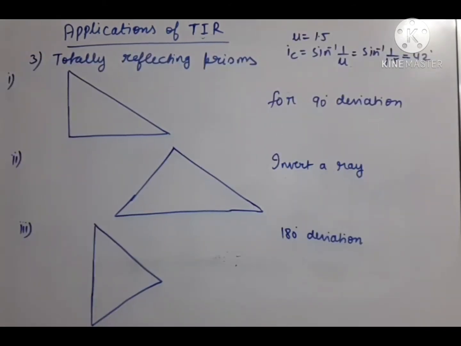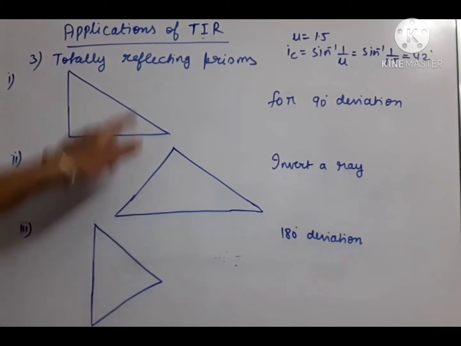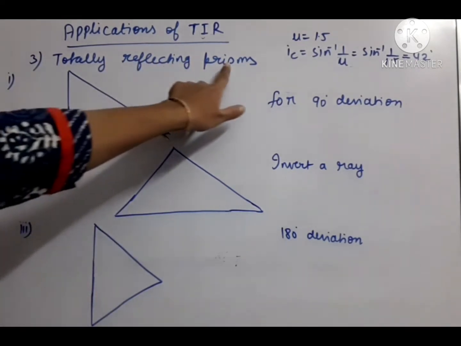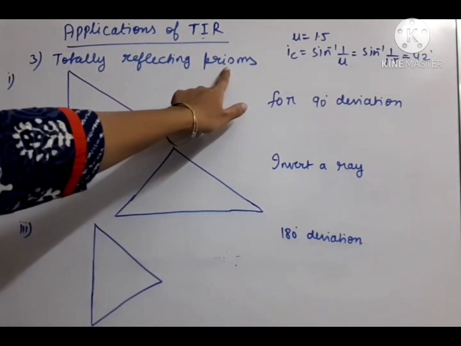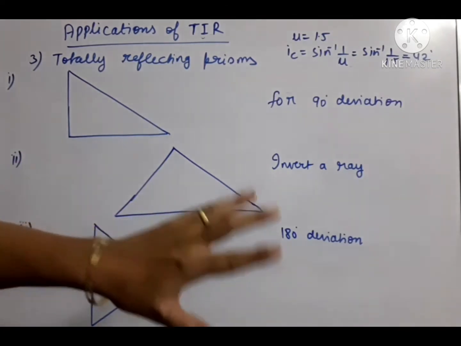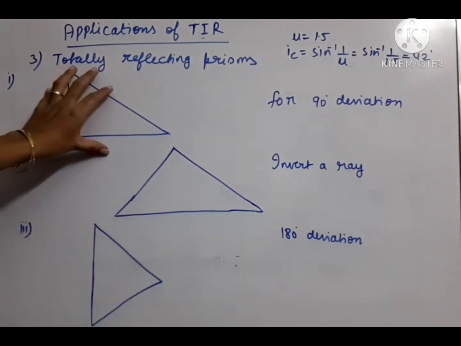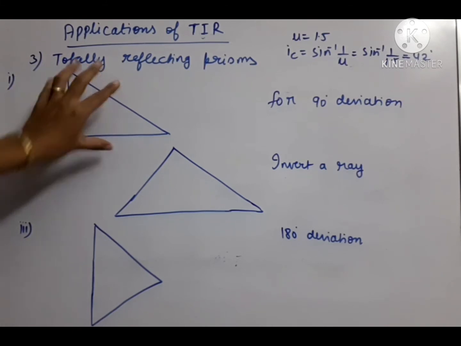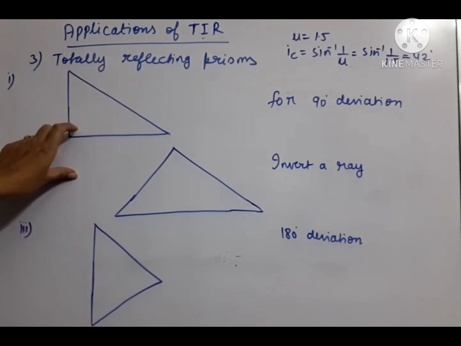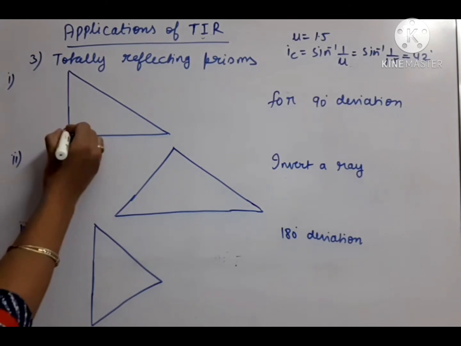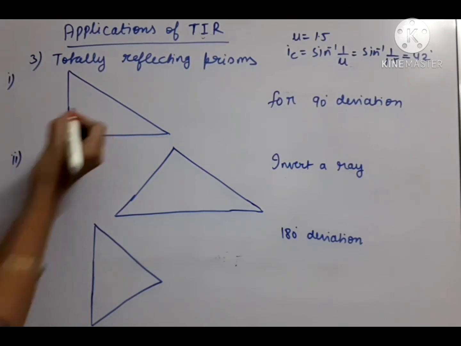Now as third application of TIR, we will understand totally reflecting prisms. Prism details we are going to understand in our coming topic. Just now let us understand the TIR with prism. So we need a right angled prism. Right angled means one of the angles should be 90 degree.